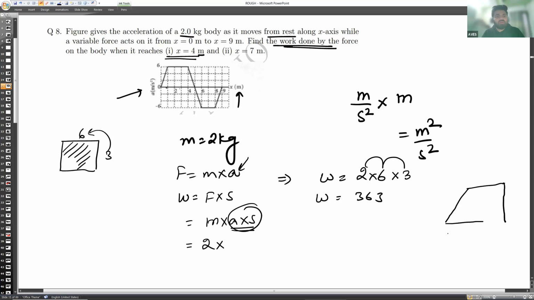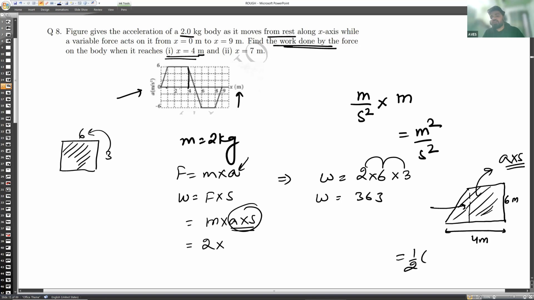Okay, so here you have a height of 6 units, so the height is 6 meter. And here to here is 4 meter, 0 to 4. Now calculate the area of this trapezium. This trapezium will give you the same unit as acceleration into displacement. The area of a trapezium is half into the sum of the parallel sides. So it is 4 meter, and this one is 3 meter. Here this is 4 meter, but it is 1 meter less, so it is 3 meter.